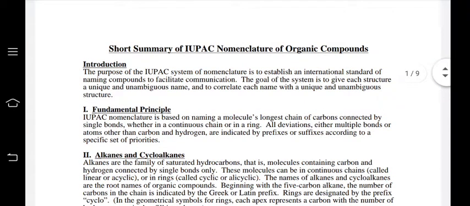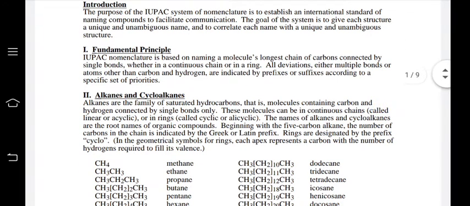In this topic, we are going to study a short summary of the nomenclature of organic compounds. The purpose of the IUPAC system of nomenclature is to establish an international standard of naming compounds to facilitate communication. The goal of the system is to give each structure a unique and unambiguous name.